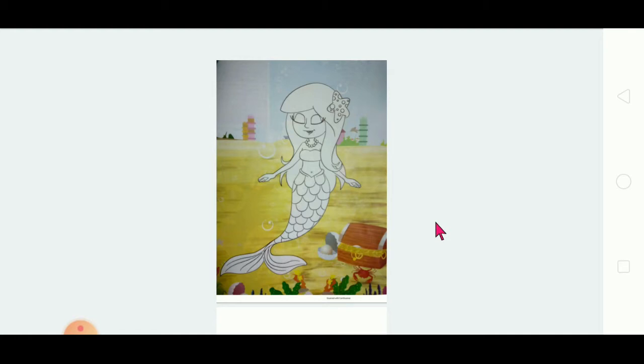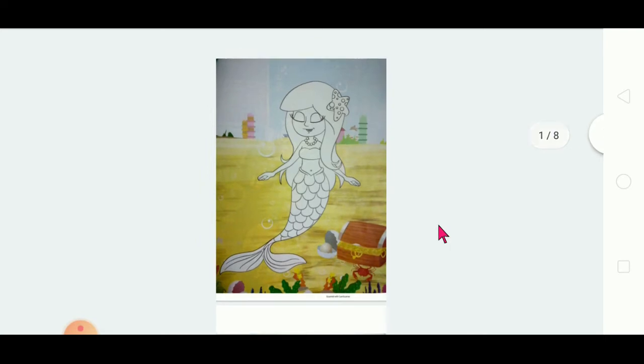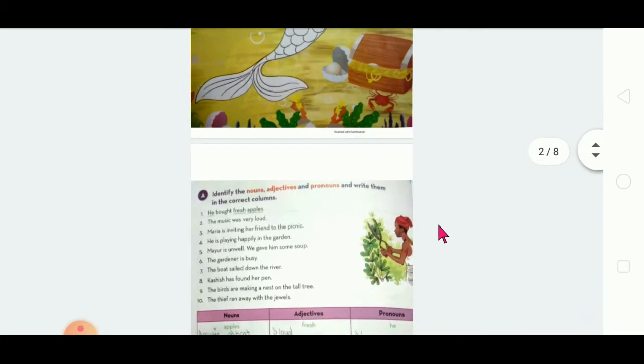At least go through it twice. Go through it well, so that your basic knowledge will be good. This is the second part of the parts of speech, the exercise part. Come, let's go to the topic.